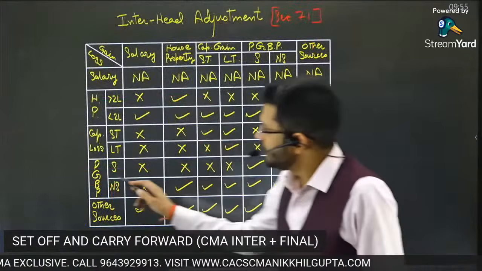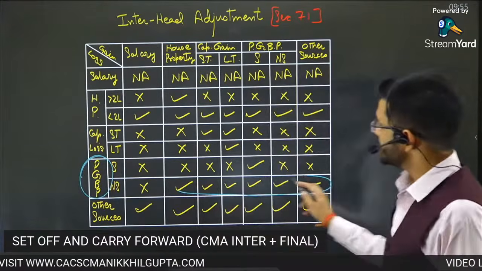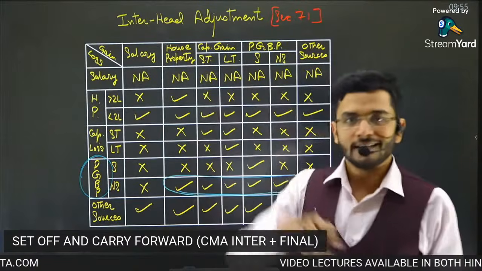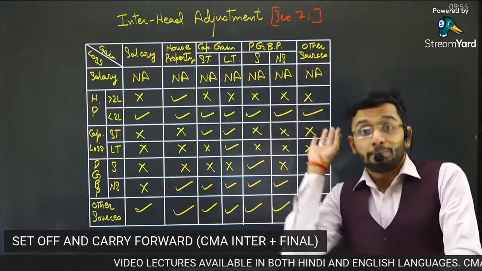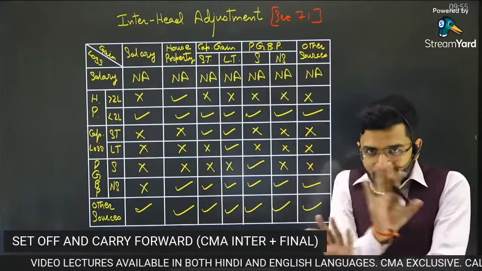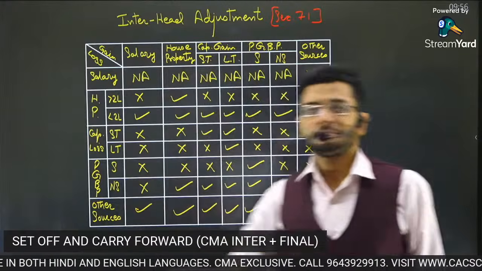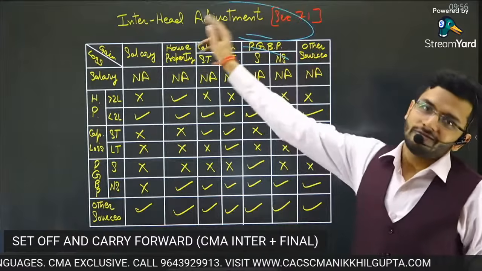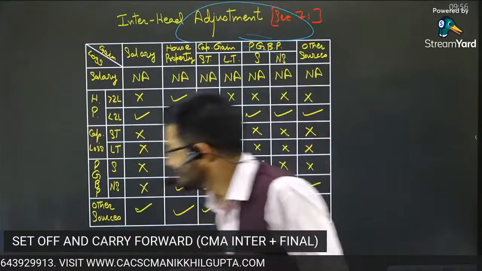Business loss of the current year can be set off against any other head of income. But business loss of the previous year cannot be set off against any other head of income. It can be set off only against business income. That is the difference. This is the original set off, and the set off which we are currently dealing with is subsequent set off.